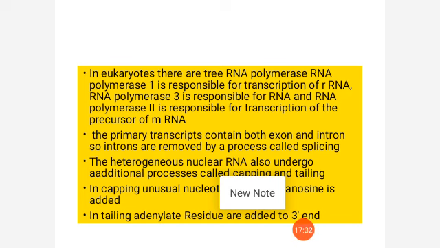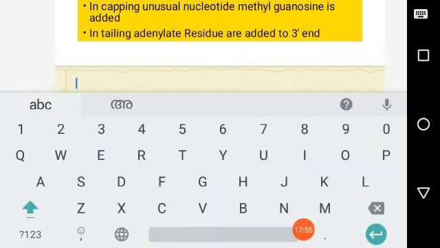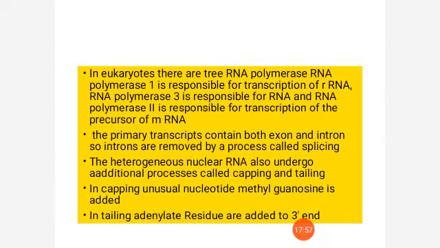So introns will be removed. Exons and introns are seen alternately, one intron, then exon, likewise. So all the introns will be cut and removed, and all the exons will be joined. That process is called splicing.